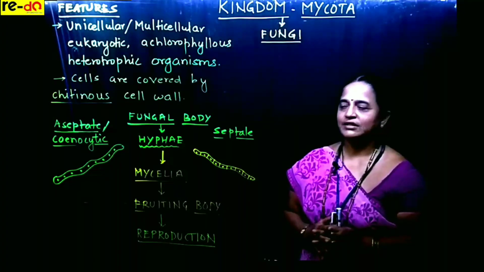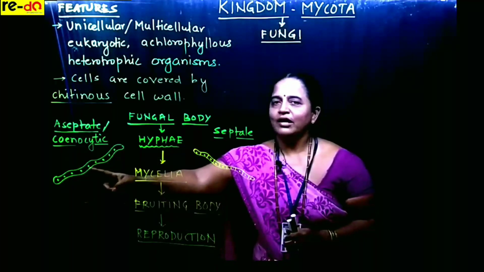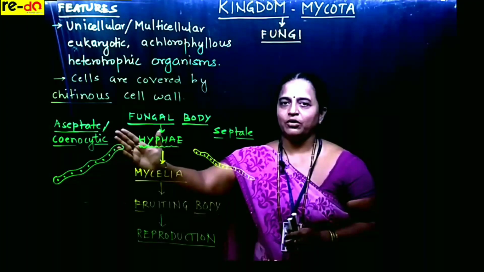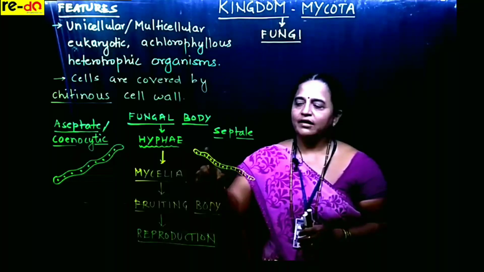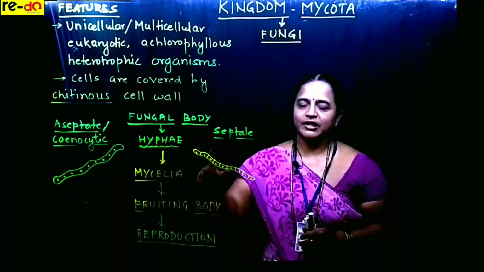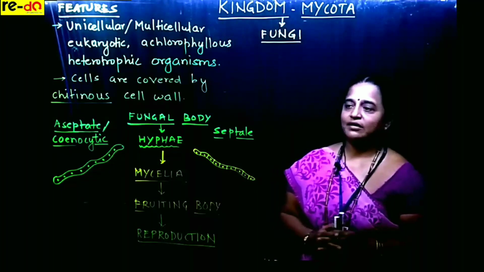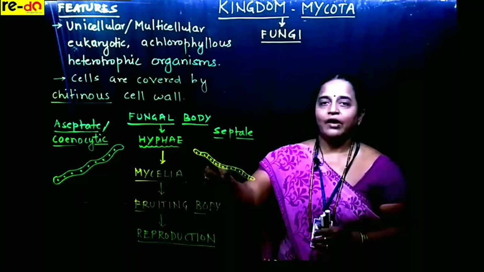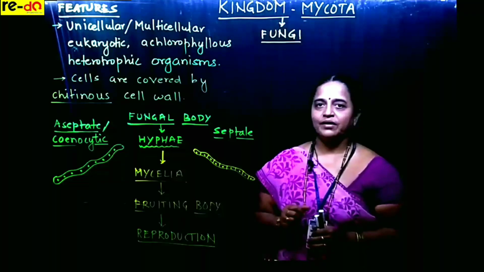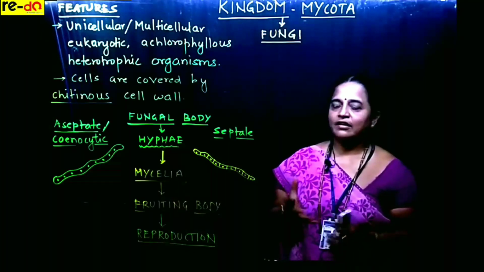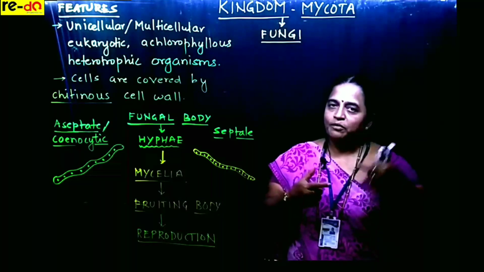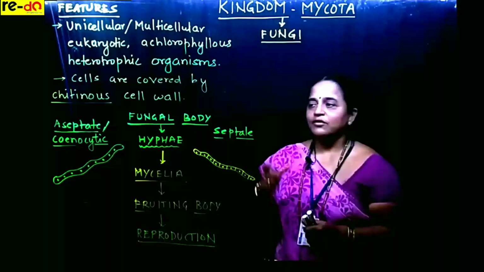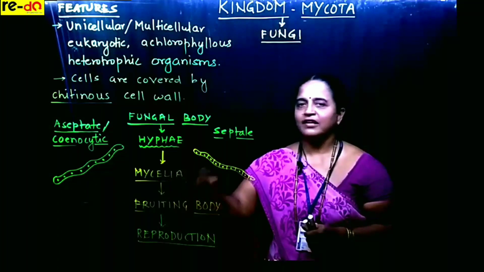Septa is a partition. Here, between two nuclei, there is no wall or partition at all. Here, between two nuclei, there is a partition, and this partition we call septa. Most of the fungi which are well developed have septate hyphae. Now, hyphae are not single, they form bundles. They form a rope-like structure. They intertwine with each other and form a bundle. So, a bundle of hyphae we call mycelia.